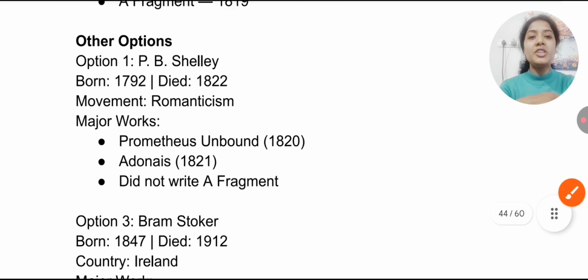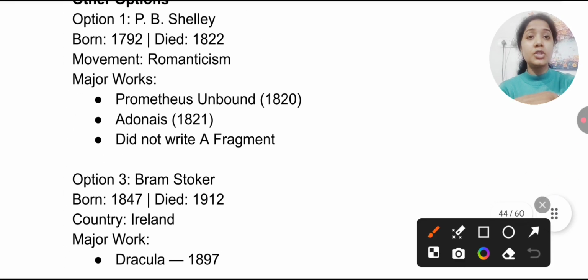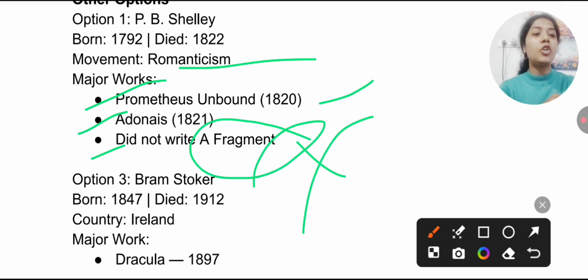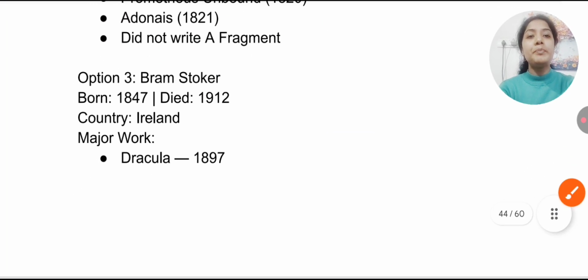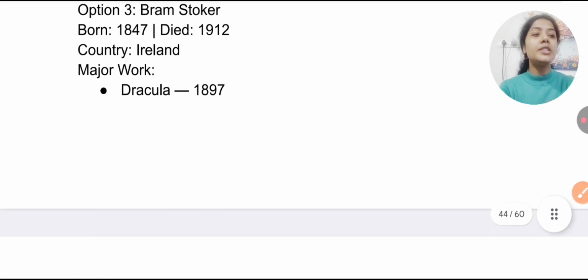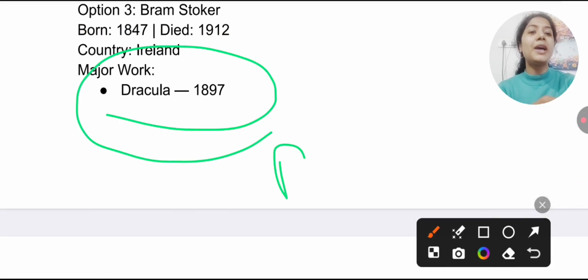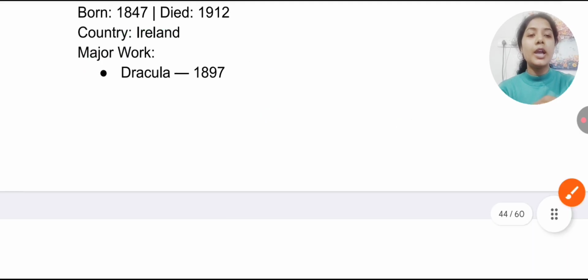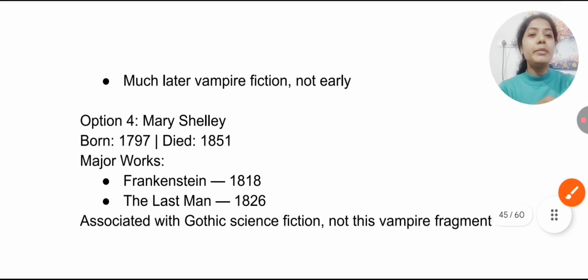Okay. P.B. Shelley, we know, belongs to Romanticism too. Prometheus Unbound 1820, Adonais 1821. He did not write A Fragment, so it is an option you can simply eliminate. Bram Stoker from Ireland, an Irish writer. Dracula 1897. This work was also there in the matching question. So remember the writer Bram Stoker. Okay, and 1897 is the publication year.